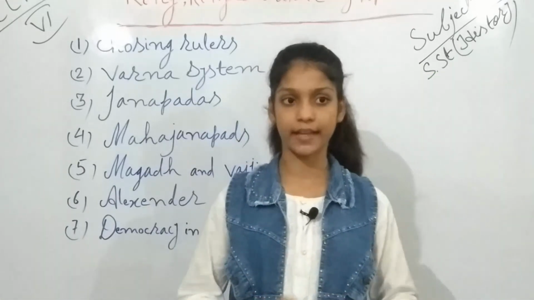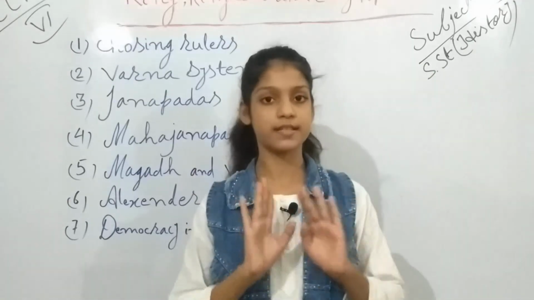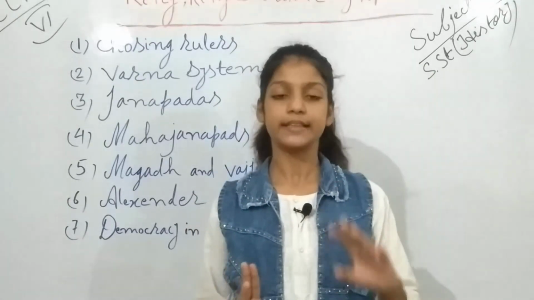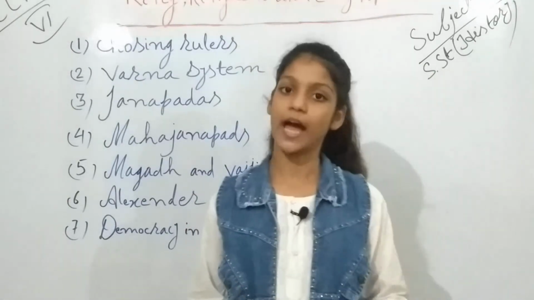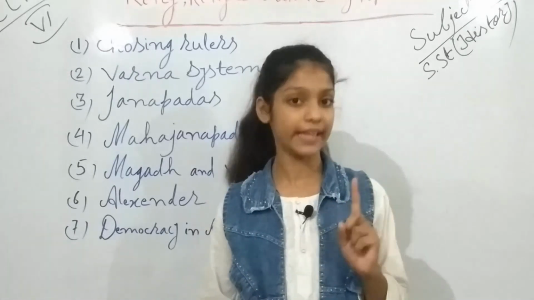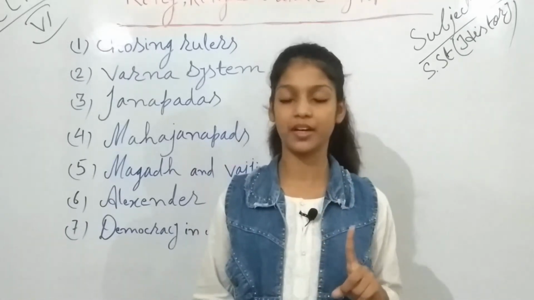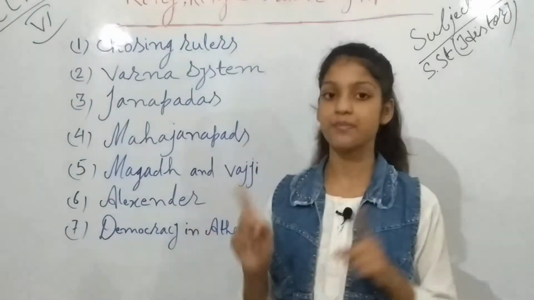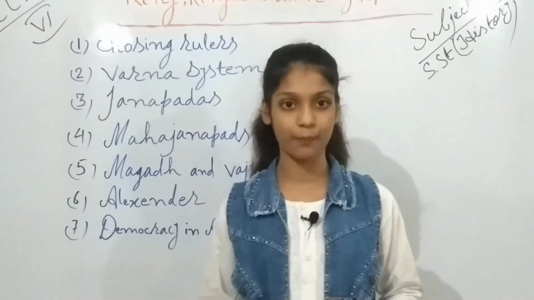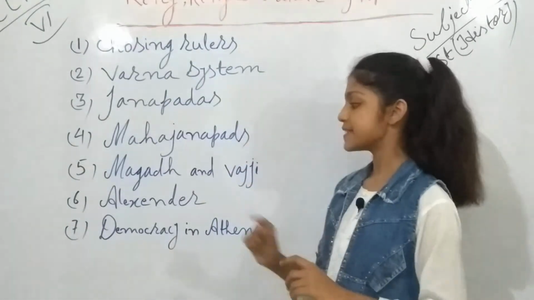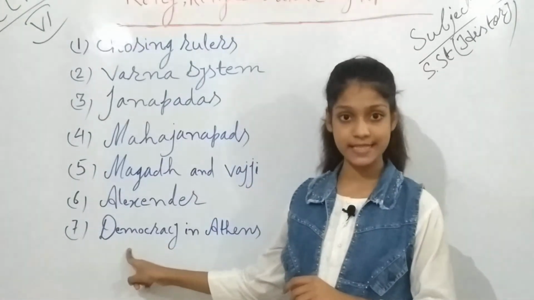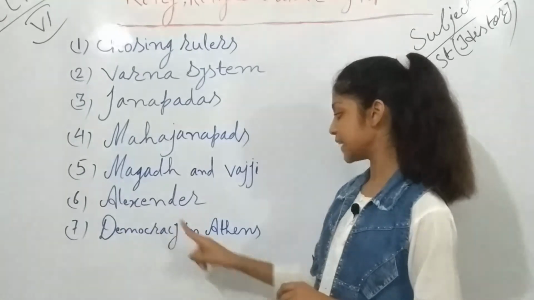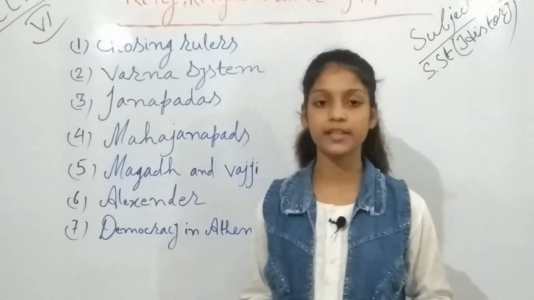Now I think that I should stop Alexander, because this is not the chapter of Alexander. There was only a bit to tell, and I told you, and I think that you understood it. Correct? Now I will go on to the next, the 7th and the last topic. The 7th and the last but not the least topic is democracy in Athens. So what is the topic?